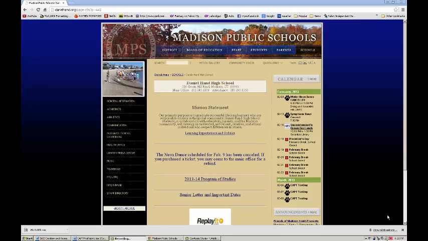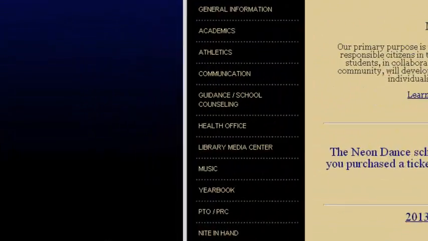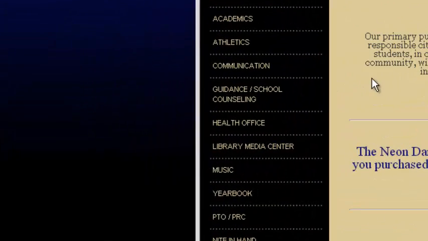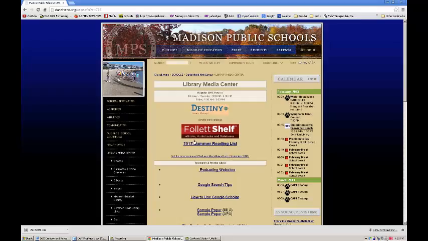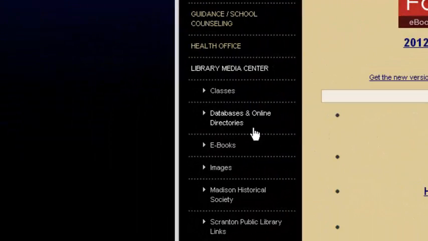for your DBQ. So when you get to the Daniel Hand site, you're going to want to go to the Library Media Center on the left-hand side. And once you get to the Library Media Center page, you're going to want to click on Databases and Online Directories, also on the left-hand side.